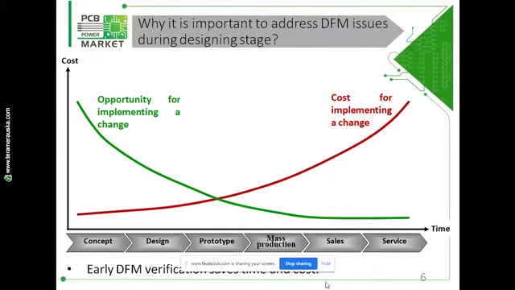In this graph, we have tried to show the relationship between the cost of implementing a change and the opportunity for implementing a change, with the time factor. As your design physical layout moves further toward a successful product or to market, any change implementation is either costly or impossible.